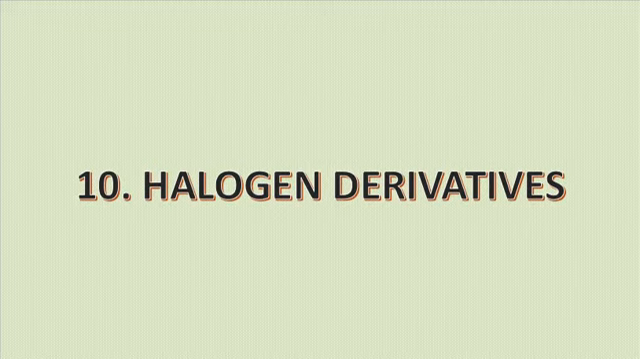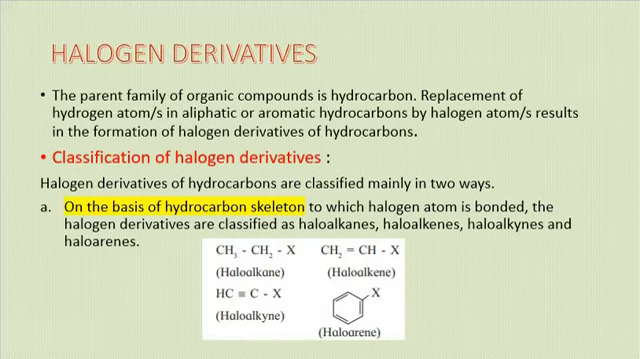So the first thing, halogen derivatives. Halogen derivatives are derived from hydrocarbons. Hydrocarbons are the compounds which are made up of hydrogen and carbon. When one or more hydrogen atoms are replaced from an aliphatic or aromatic hydrocarbon by a halogen atom or atoms, then the compound formed is called a halogen derivative of hydrocarbons.